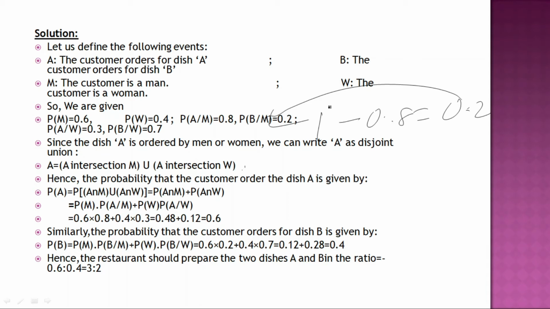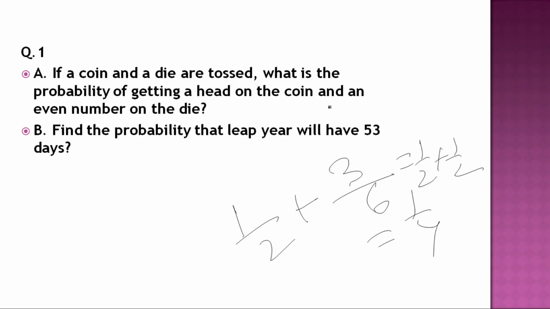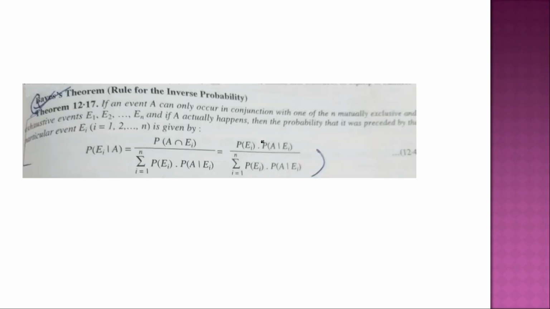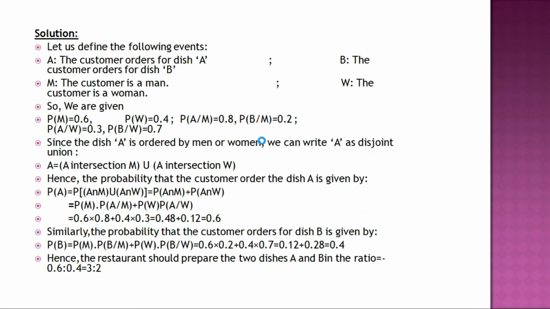Hence, the probability that the customer ordered dish A is given by P(A) = P((A intersection M) union (A intersection W)). By applying the mutually exclusive formula, this formula. Don't get confused, all these formulas are used here.